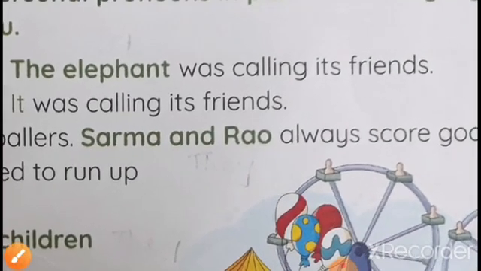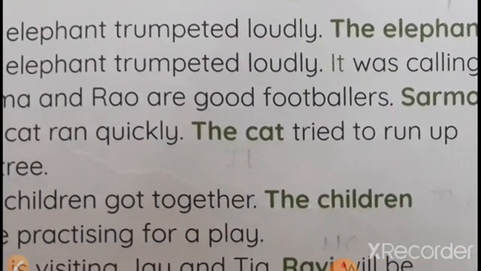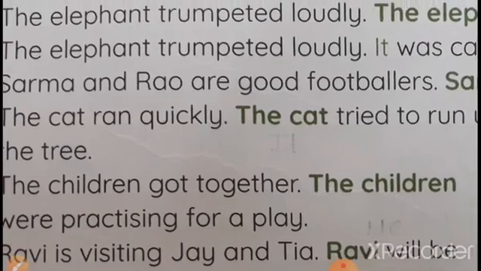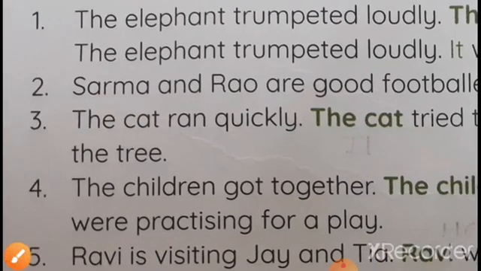So we write, they always score goals. Clear, students? Question number 3. The cat ran quickly. The cat. Again, as with the elephant, we write it. It tried to run up the tree.